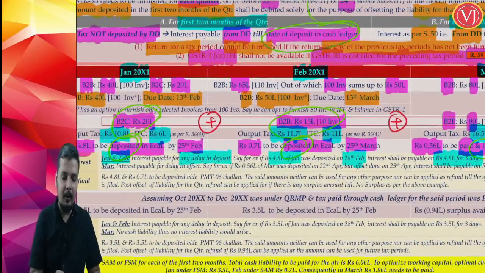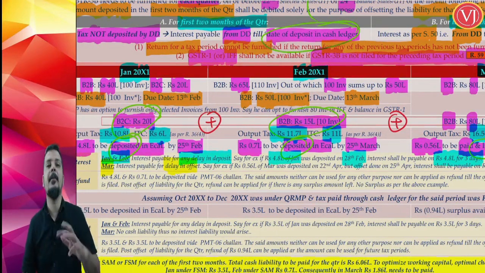Whereas when you talk about your March month, interest will be payable not based on deposit but based on offsetting. It is not based on depositing in the ledger, it is based on offsetting. Say for example, March month, you have to pay 0.56 lakhs. It is deposited on the due date 22nd of April, but it is offset on 25th of April.